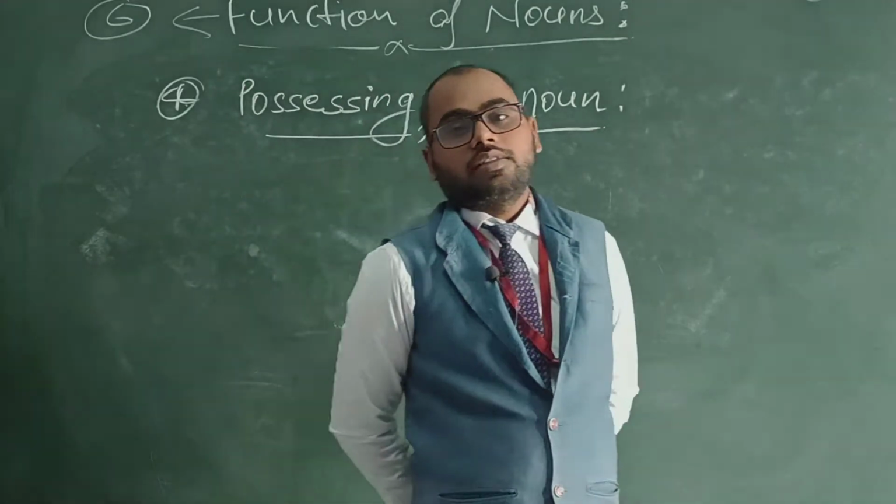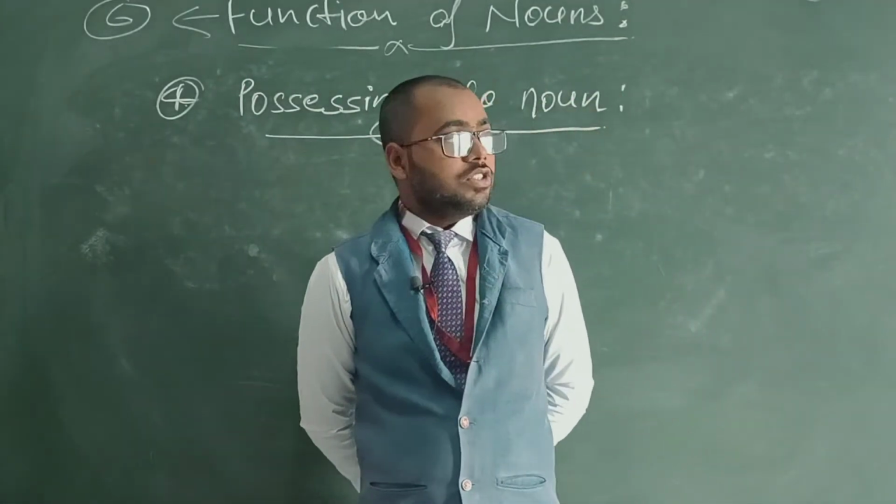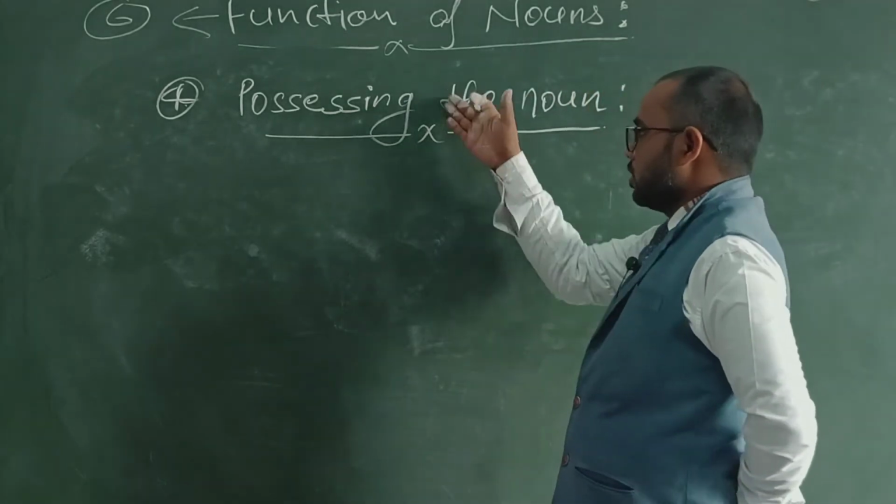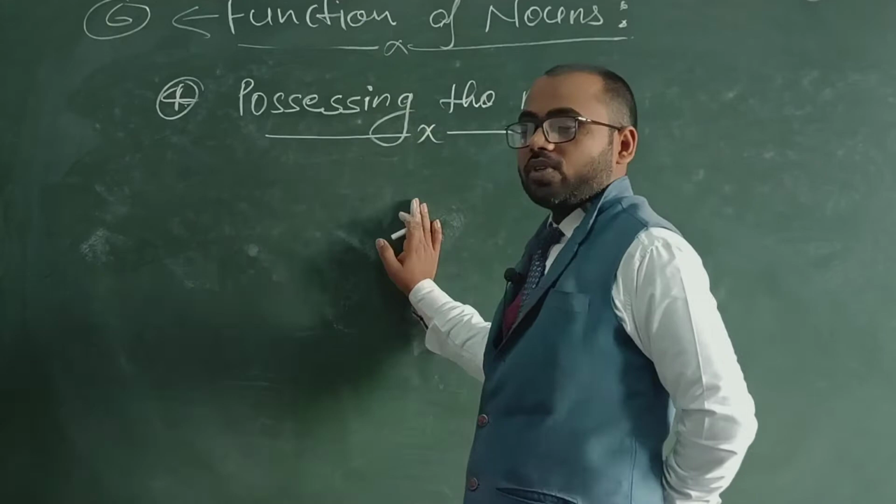Here we can see it will show the position, as the given word shows us. It will show the position.